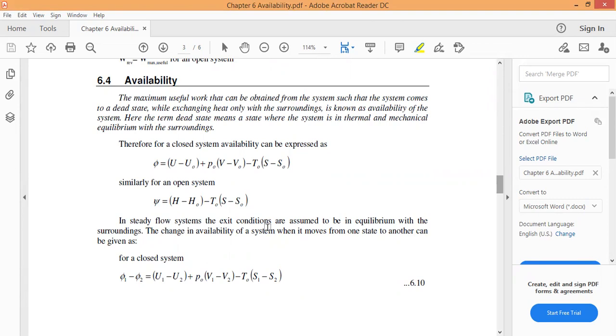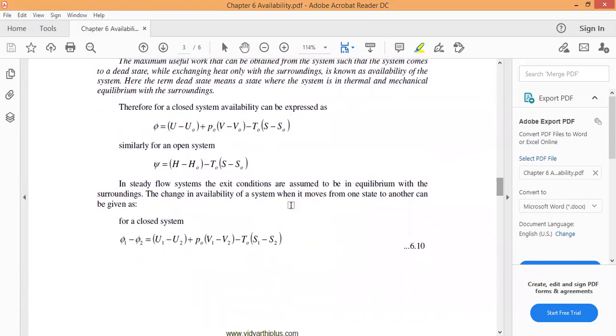Understand, students, this is for a closed system and this is for an open system when it is in the dead state. But here, for a steady flow process, only the exit state, not the initial state, is assumed to be the equilibrium state.